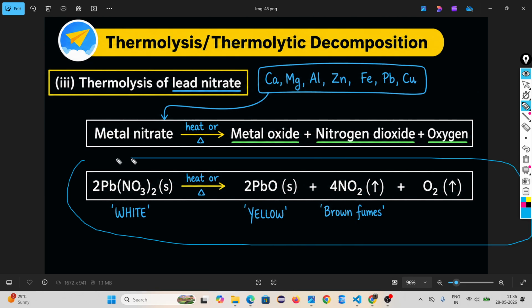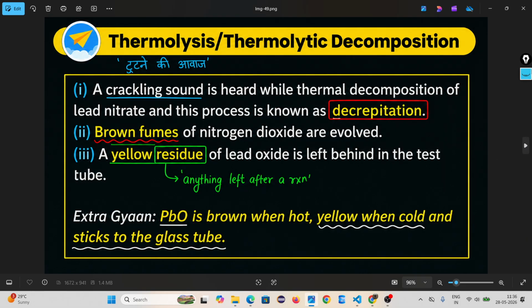When you do this reaction, you will hear one cracking sound. Why do you hear this sound? Because of the thermal decomposition of lead nitrate. This is called decrepitation.